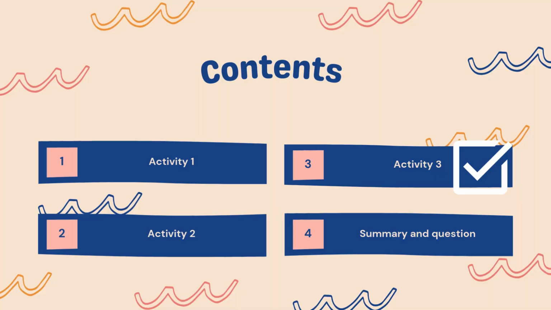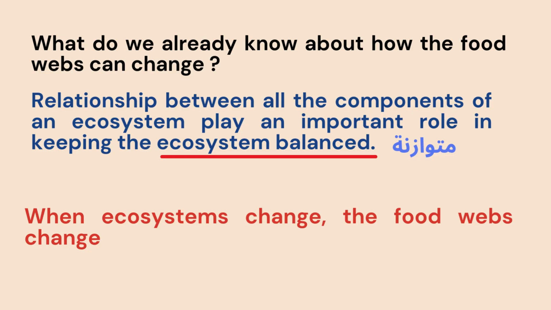Here we reach activity 3. From the examples, we know that the relationship between all the components of the ecosystem, living organisms and water, air, habitat, plays an important role in keeping the ecosystem balanced.